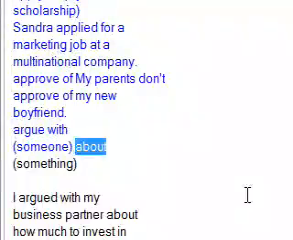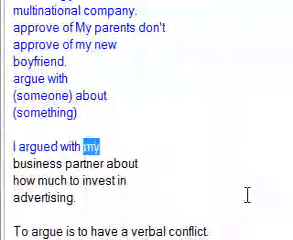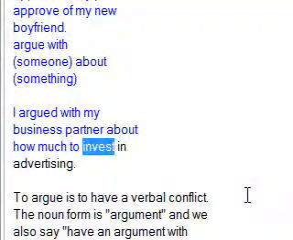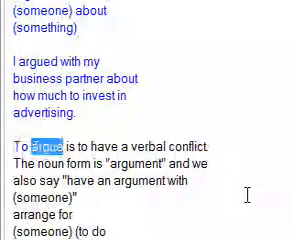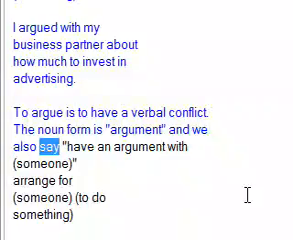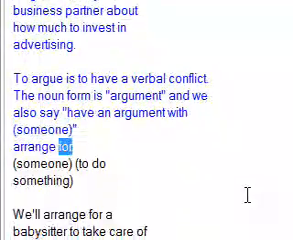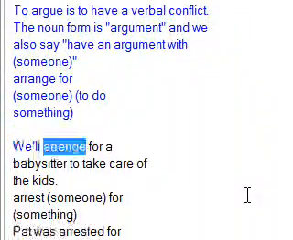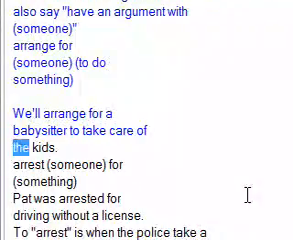Argue with someone about something. I argued with my business partner about how much to invest in advertising. To argue is to have a verbal conflict. The noun form is argument, and we also say have an argument with someone. Arrange for someone to do something. We'll arrange for a babysitter to take care of the kid.